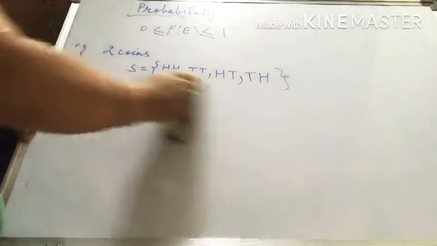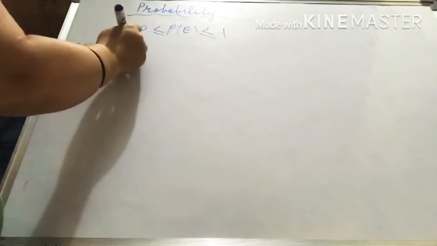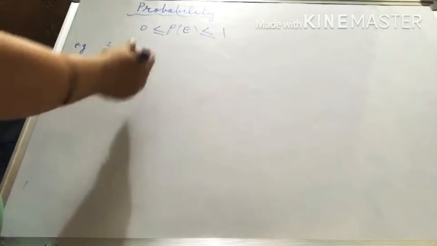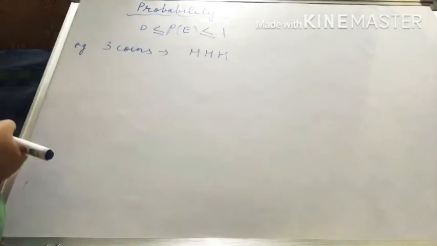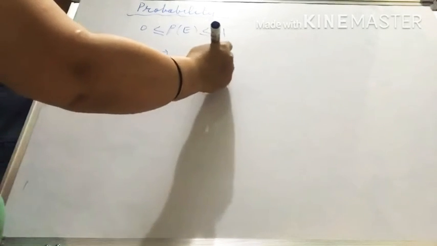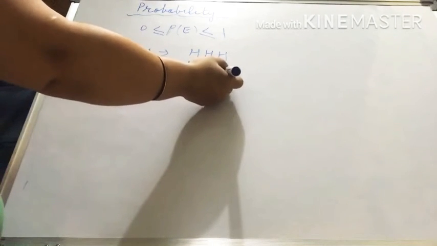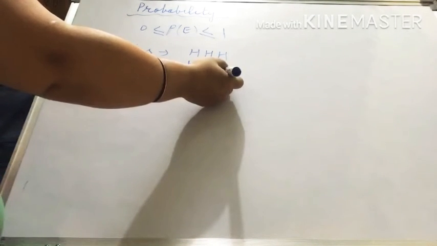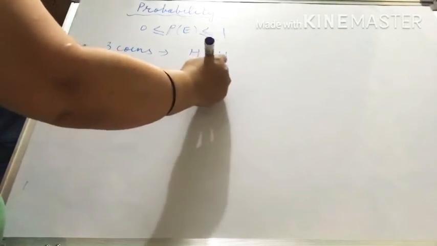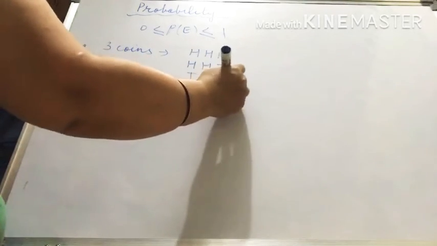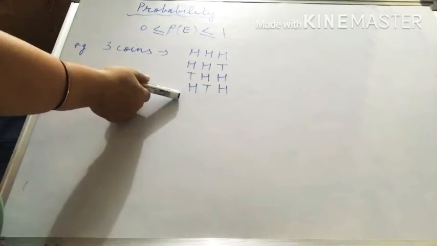Right? Now we take the example of 3 coins. If we toss 3 coins, then what happens? See, it is very important. Either all the heads will come. Suppose in case of 2 heads, in the first 2 coins, 2 heads will come, and on the third we have tail. So we arrange these 2 heads in 3 ways: first 2 places, last 2 places, or first and last. So that means 2 heads will come in any of these 3 ways, right?